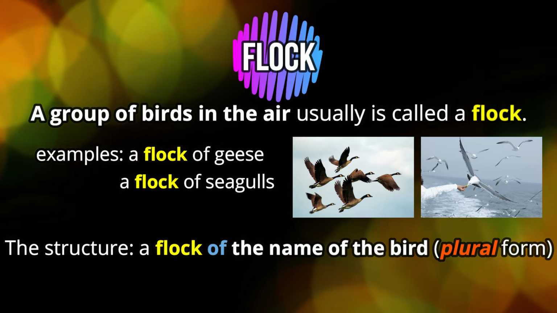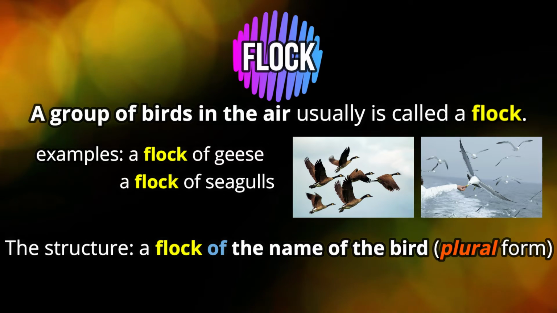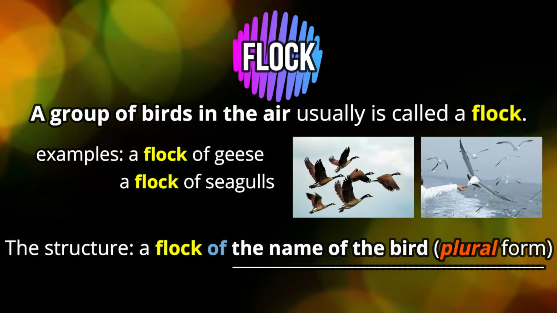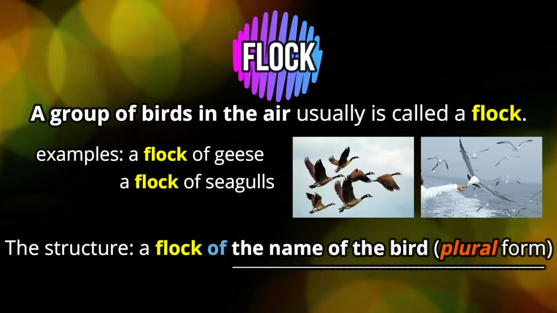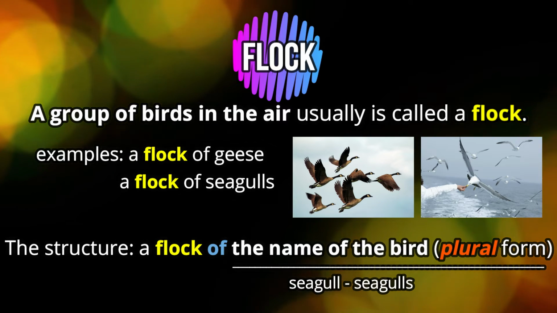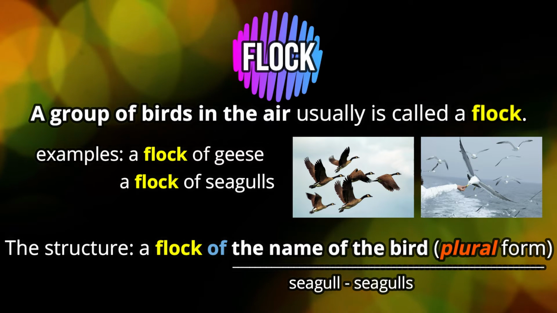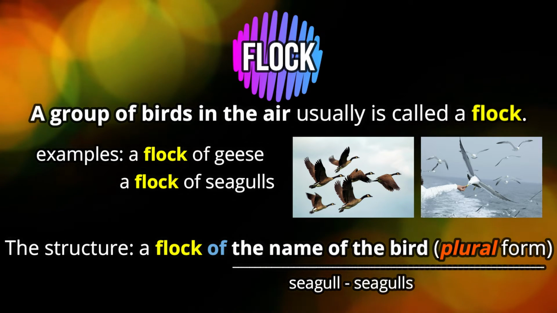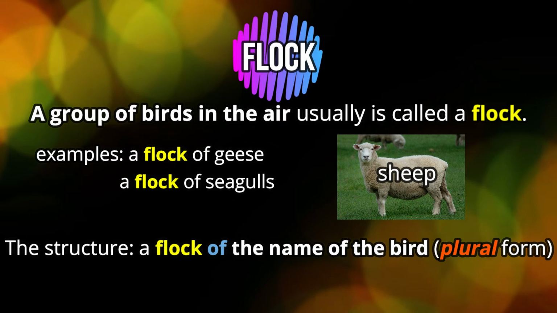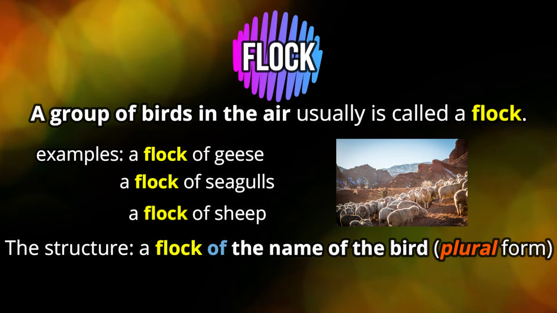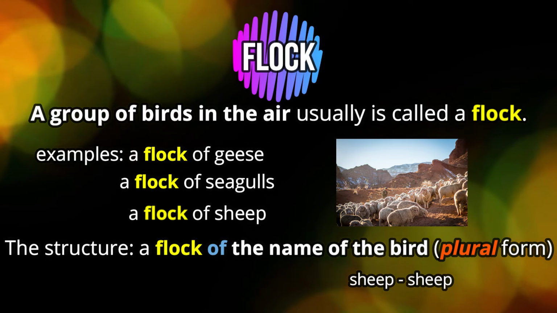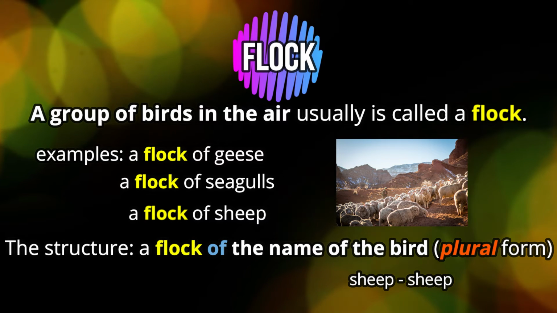And then you can see in the next example with seagulls, first we have the animal group name, flock. Then we have of. And then we have the plural form of the animal, which is seagulls. In this case, we can just add the S. So we have flock of seagulls. Now, birds aren't the only animal group that use flock. Some land animals like sheep also use it. You'll hear this a lot in English. A flock of sheep. Okay, now sheep, the plural form of sheep is sheep. It just stays the same. Okay? That's the first one for you.